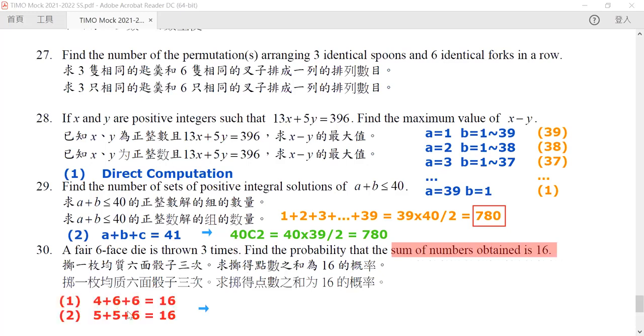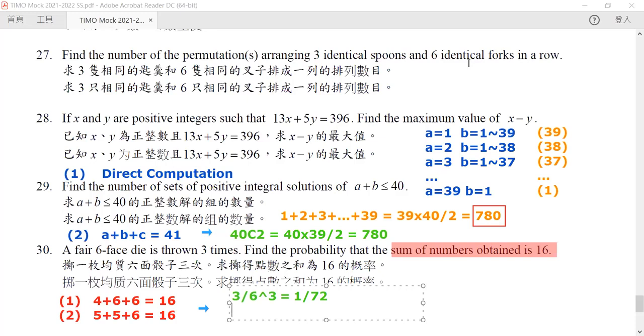So you just calculate the probability of each configuration. For our first one, all you need to do is recognize there are only 3 different ways to throw it. Either it will be 466 or 646 or 664. So there are 3 ways, but again, you need to throw the dice 3 times, so it will be 6 to the power 3. So the probability will be 3 over 6 cubed, and hence it will be equal to 1 over 72. The same thing goes for our next one, 5 plus 5 plus 6.